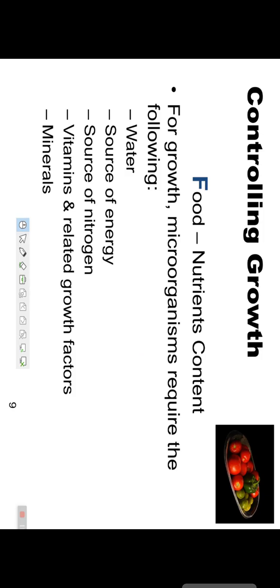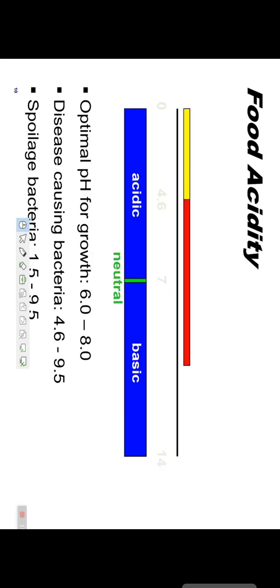Understood what they require? They require water, a source of energy, a source of nitrogen, vitamins and related growth factors, and minerals. Now, food activity.